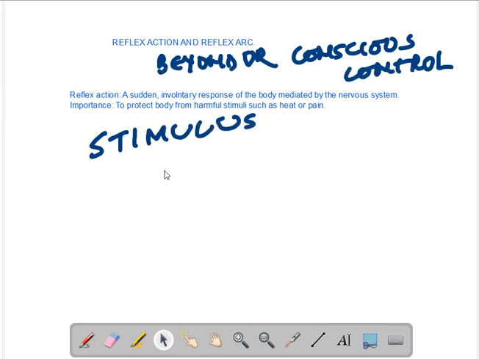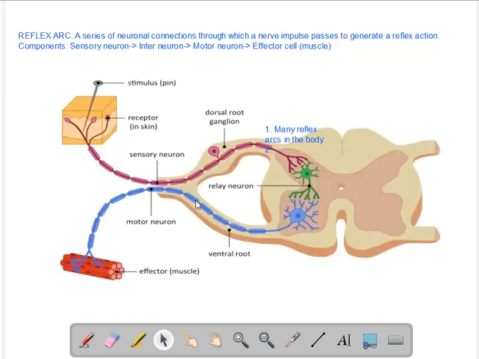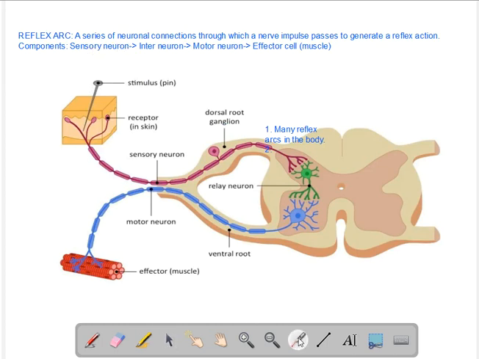Now, what brings about a reflex action? A reflex action is brought out by a certain set of neurons which work together, and they make up a structure called the reflex arc. Let us try to understand what a reflex arc is. A reflex arc is a series of neurons.